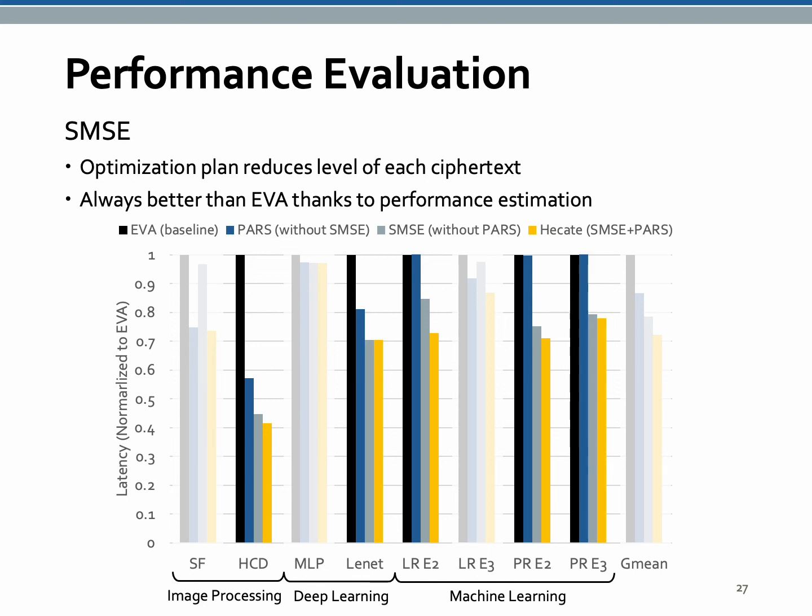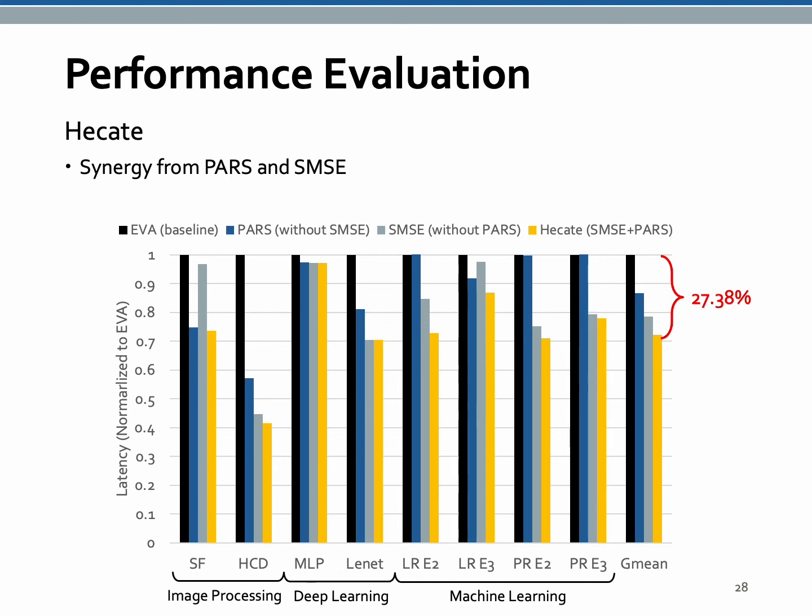SMSE may find plans that reduce the coefficient modulus like Pulse, but it is not robust. HECATE shows the best performance thanks to the synergy from Pulse and SMSE. The geometric average of performance improvement is 27% compared to our baseline.